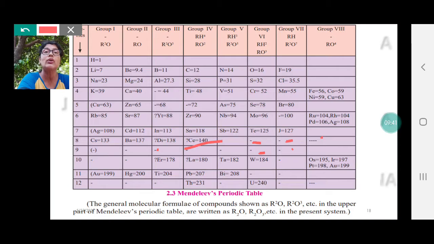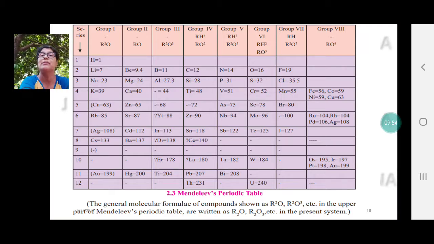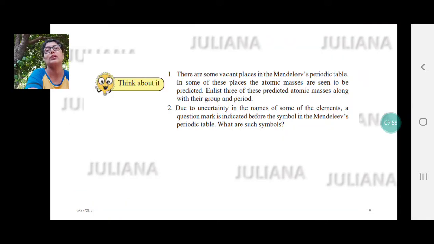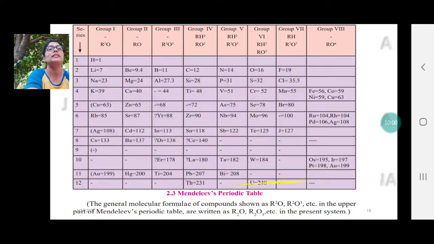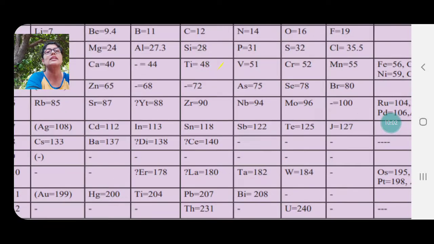So much so, he also predicted what type of oxides they will form and what type of hydrides they will form. Some of the elements he had already predicted would be discovered sooner or later, and that did come true. So you see how important Mendeleev's contribution was in this periodic table. There are some vacant places in the periodic table. You can see the question marks over there.